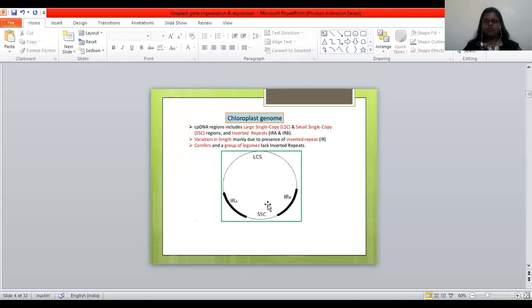And you have two more regions, that's inverted repeat A and inverted repeat B. Now the genome varies in length due to the presence of inverted repeats. Conifers and another group of legume plants will not have inverted repeats associated in them.